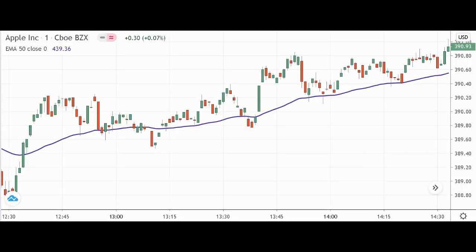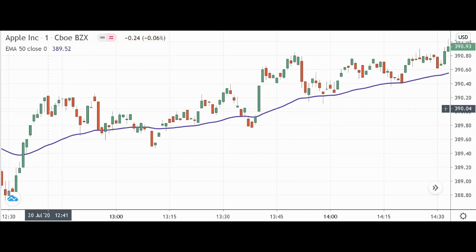I've got an interesting scalping strategy using the 50-period moving average. This strategy does not work perfectly. It does not work 100% of the time. I recommend testing it out with demo or virtual trading with no real money to make sure it works before you try it. And also use a stop loss, I recommend, so you do not have big losses.